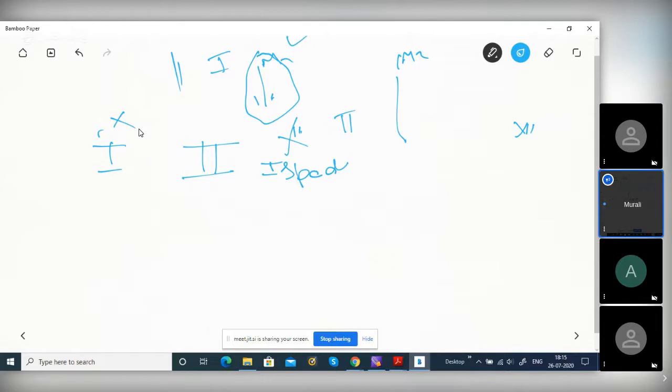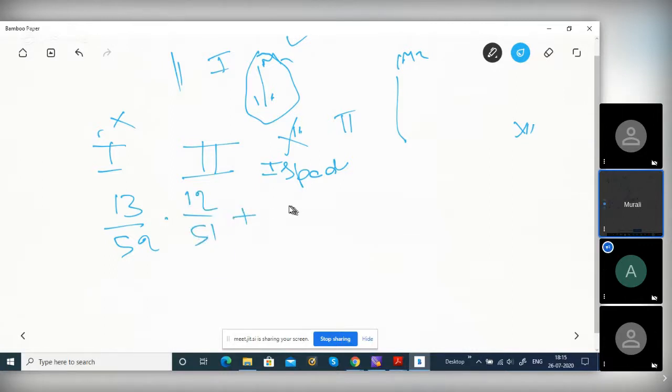So there are two possibilities. So find the probability of the second being a spade. No matter what the first card is, you have to consider both cases, right? So the probability is: first is a spade, 13 by 52, into second is a spade, 12 by 51, plus